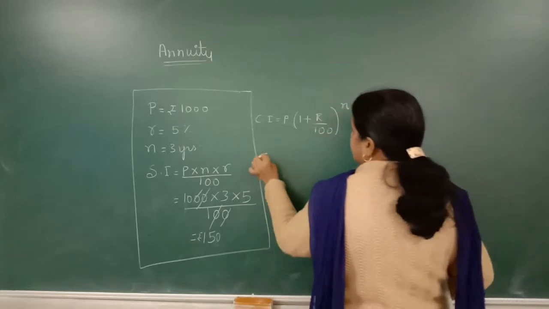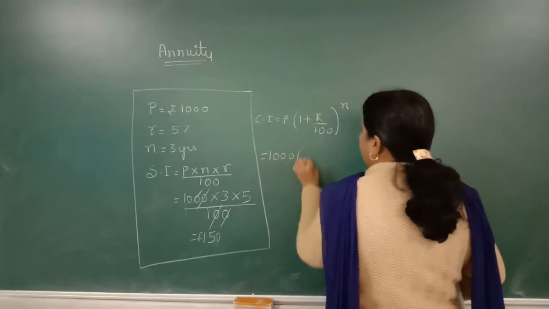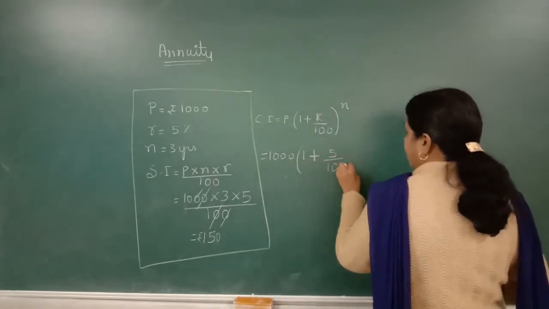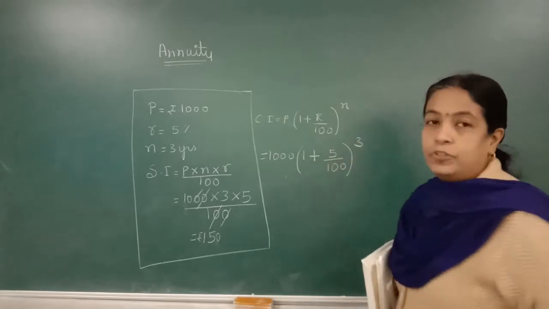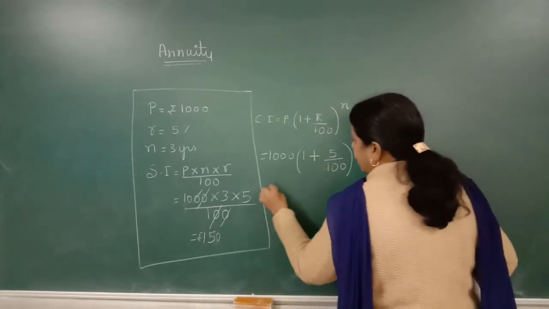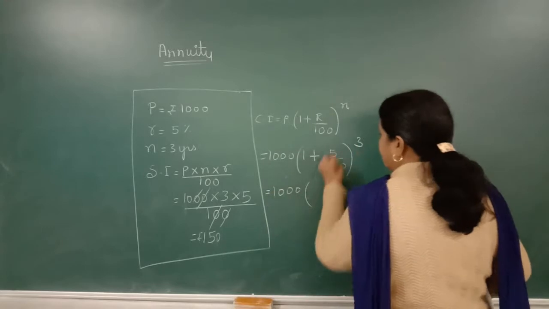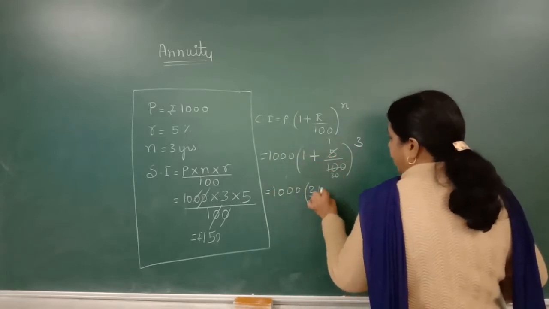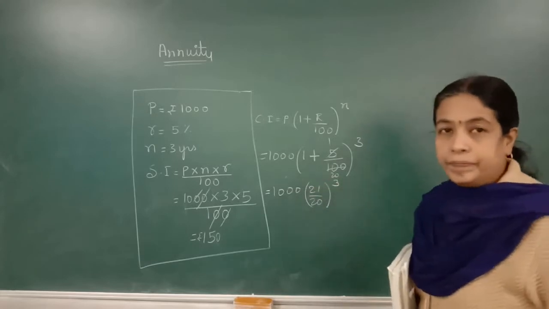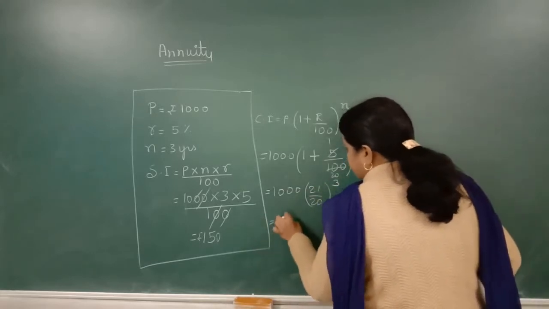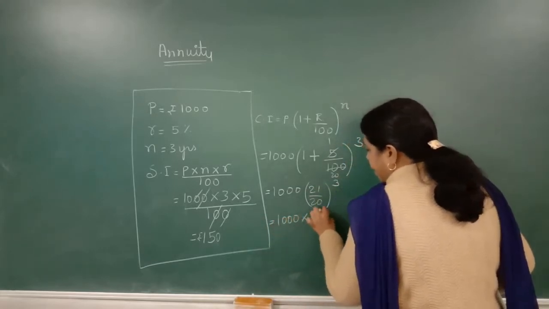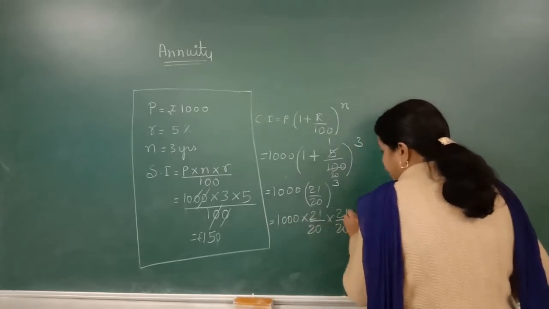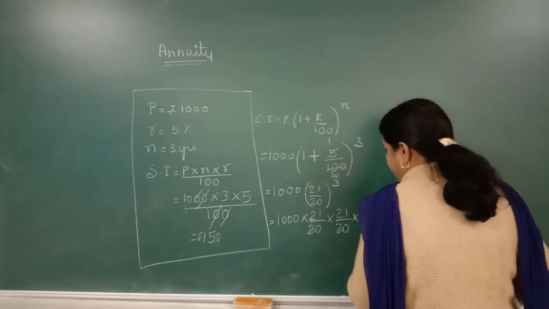P is 1000, (1 + R/100) to the power 3, that is 1000 into (1 + 5/100)^3. 5 ones are 5, 20s are 21, so 21 upon 20 cube. That is 1000 multiplied by 21/20 into 21/20 into 21/20.